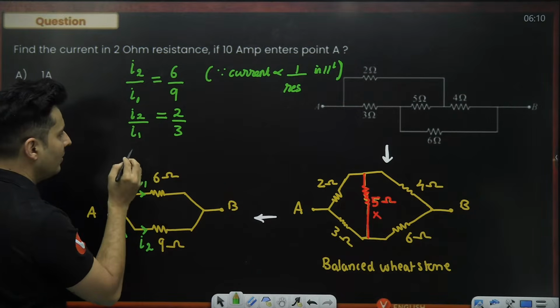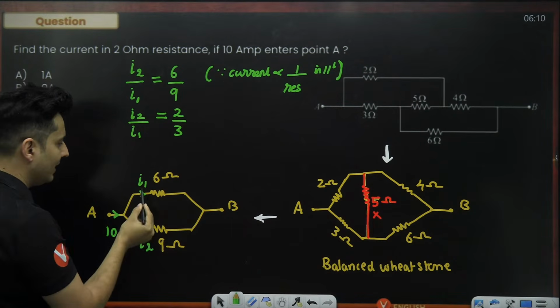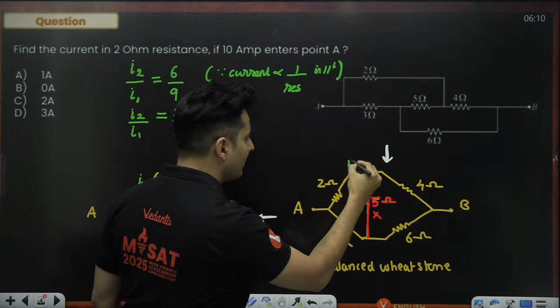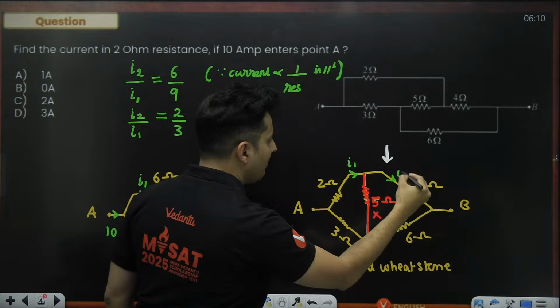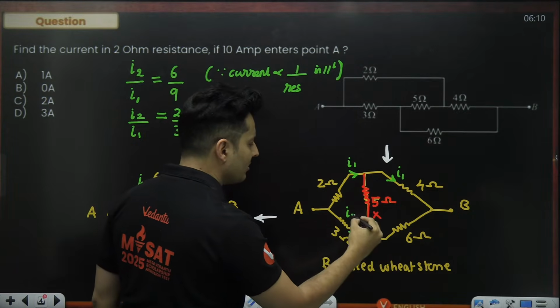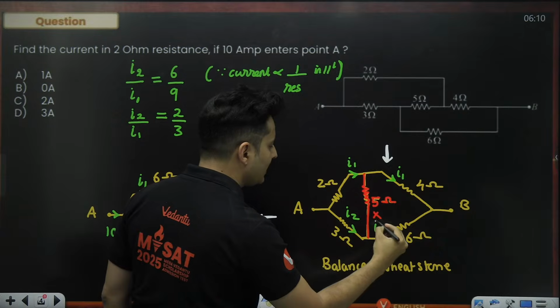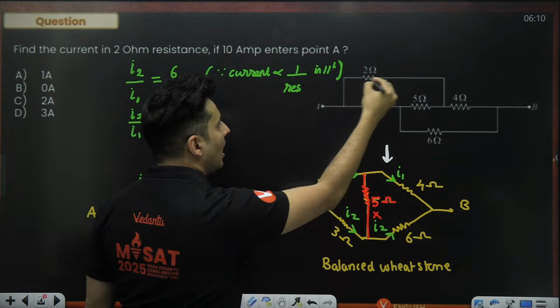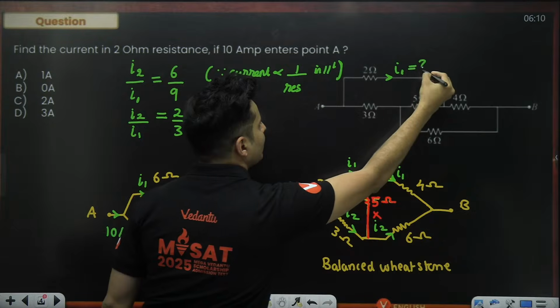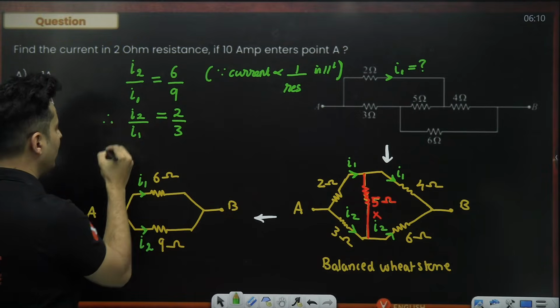I have an idea now, because I wanted to find I1. This same current I1 will be flowing over here like this. Remember, no current will flow through the red 5 ohm resistance. This will be I2. And this is exactly what has been asked: how much is this particular I1? That is the question. So use componendo.